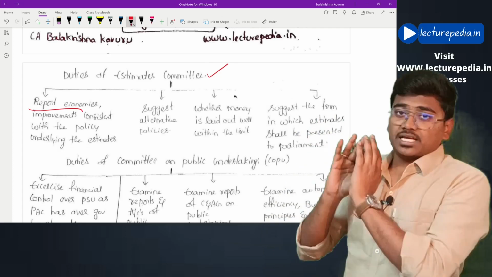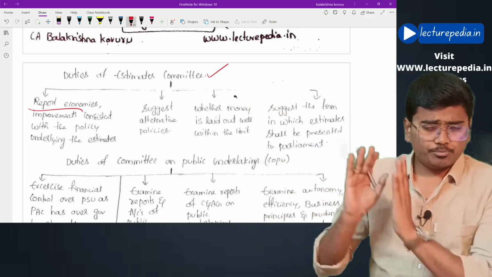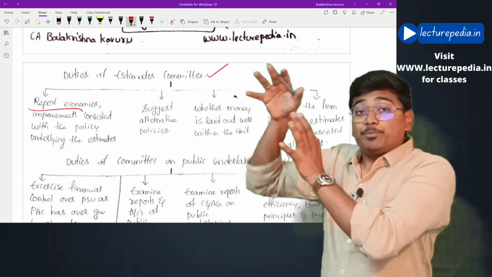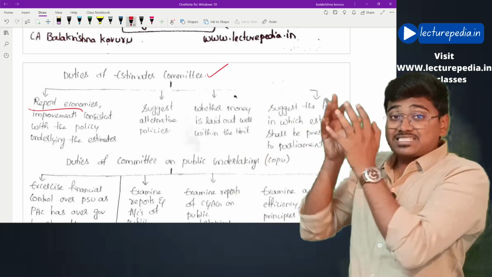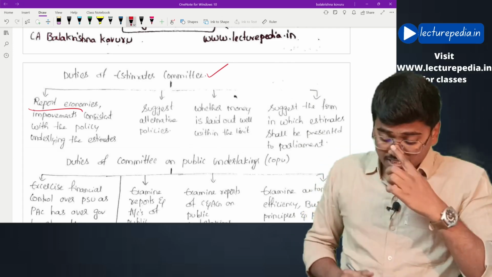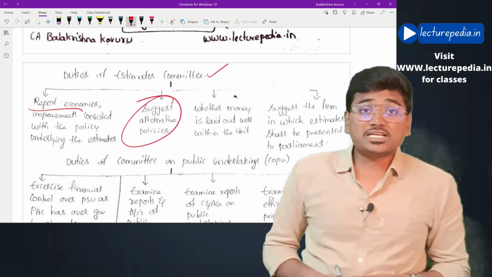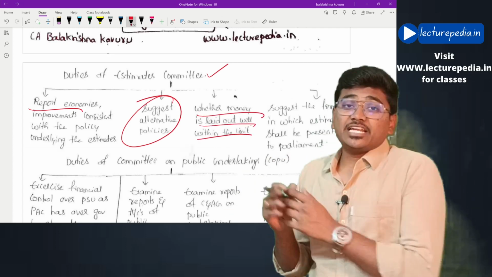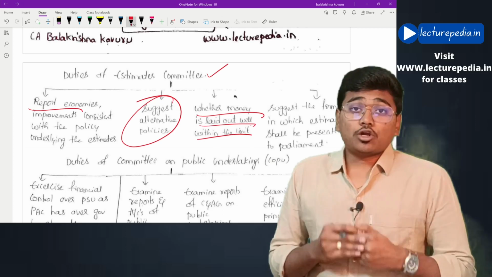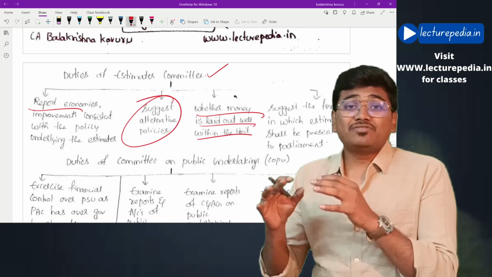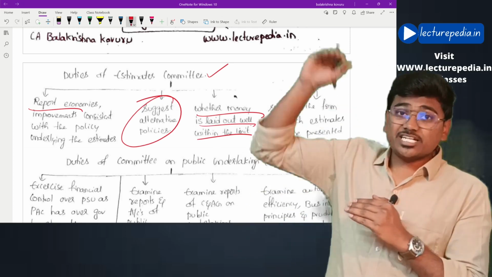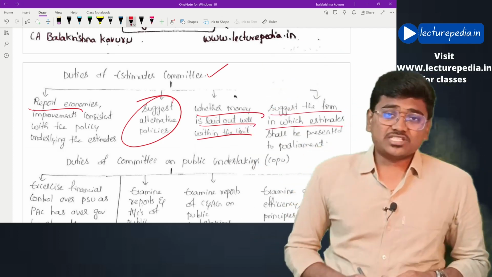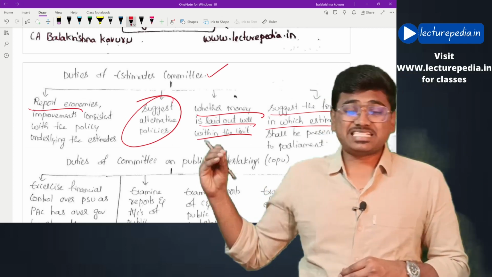They have thought of a particular policy, whether an alternate policy is possible, whether any better policy than this one is possible with the same amount of estimated expenditure, even that will be checked. Suggest alternate policies. Next, it will check whether money laid is well within the limit or not. Along with it, it will also suggest the format in which estimations have to be presented to the Parliament and the state legislature. Suggest the format of estimates. These are the four functions of the Estimates Committee.